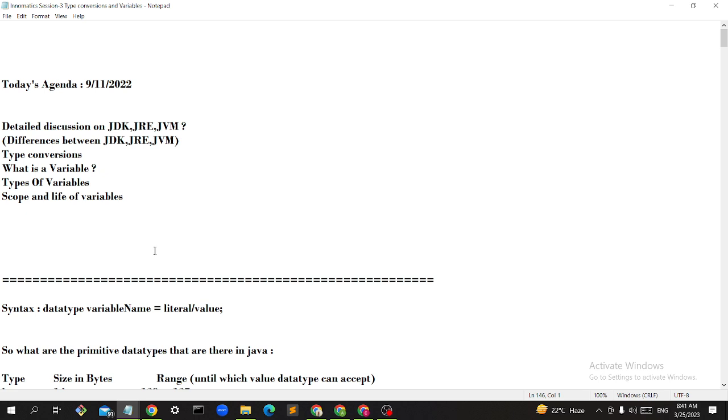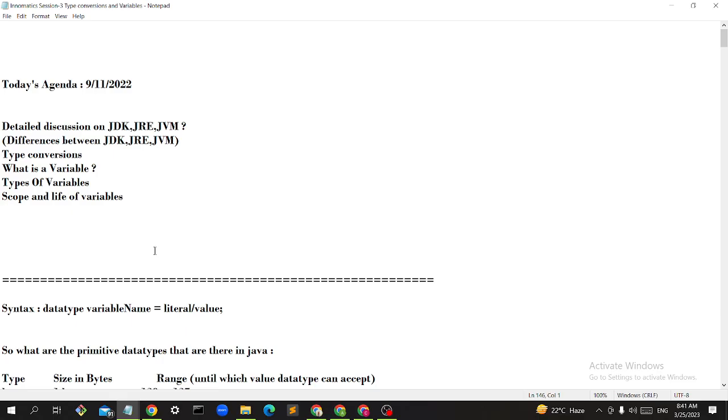In the primitive types, how many data types are there? Eight. What are they? Byte, short, int, long, float, double, char, boolean. Very good. So what are reference data types? Arrays, strings, classes, interfaces, etc. They are defined by the user or programmer. They are not defined by the language.